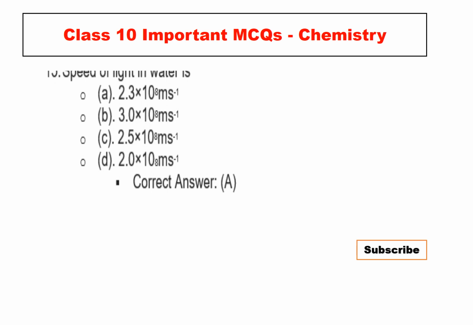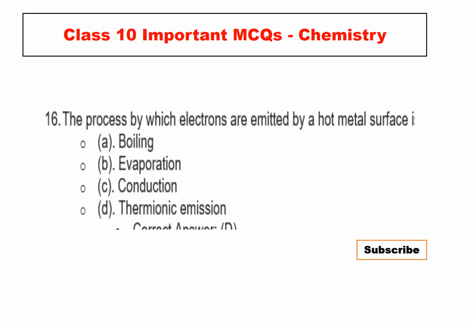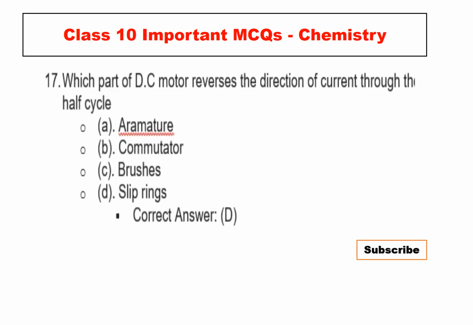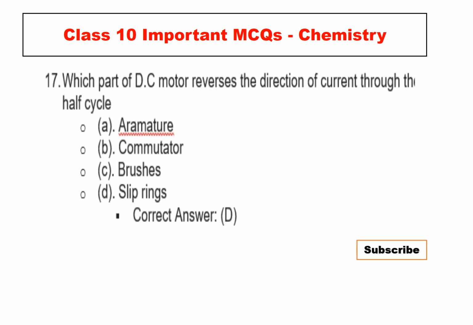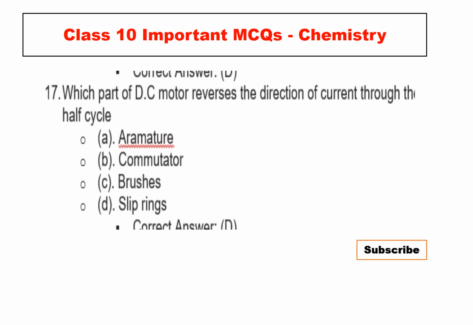Next, number 15, speed of light in water is, so 2.25 by 10^8. MCQ number 16. The process by which electrons are emitted by a hot metal surface is known as, and the correct option is D, thermionic emission. Number 17, which part of DC motor reverses the direction of current through the coil every half cycle? Correct answer is D, slip rings.